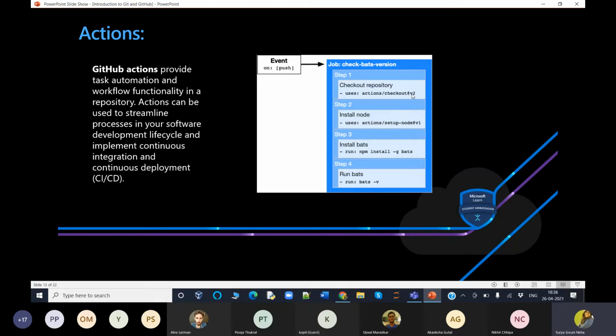And what are actions inside it? See, like actions checkout v2. So what are these? These are standalone commands that are combined into steps to create a job. Actions are the smallest portable building block of a workflow. You can create your own actions or use actions created by the GitHub community. To use an action in a workflow, you must include it as a step, that is a must.